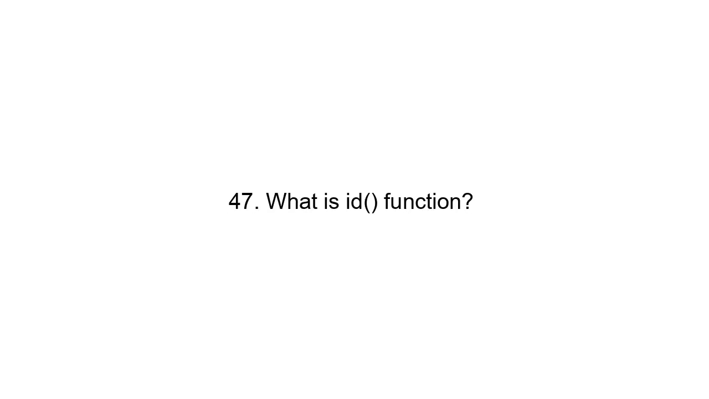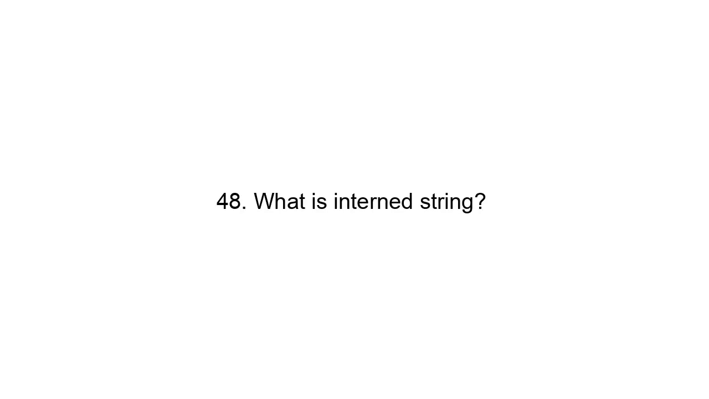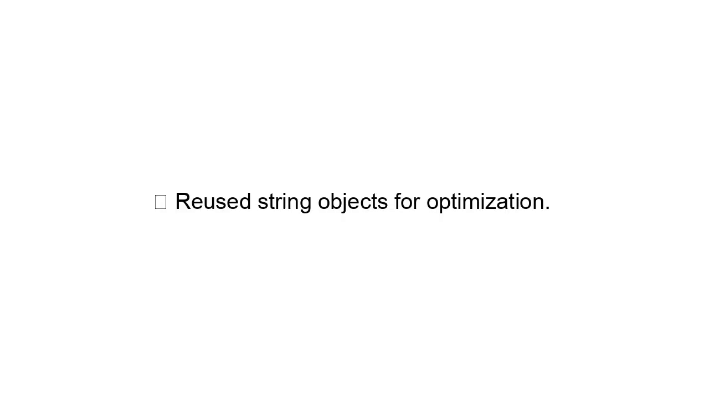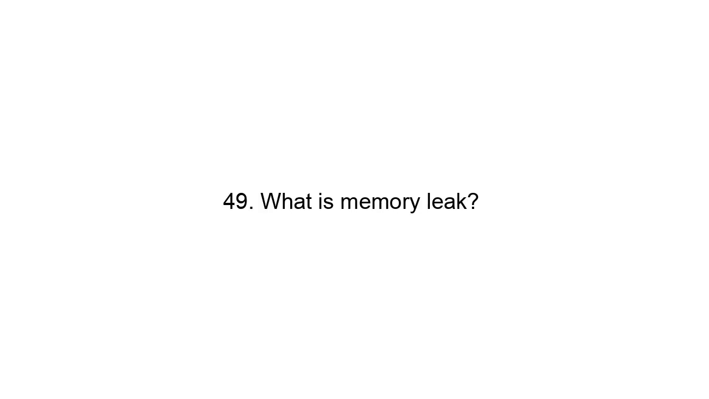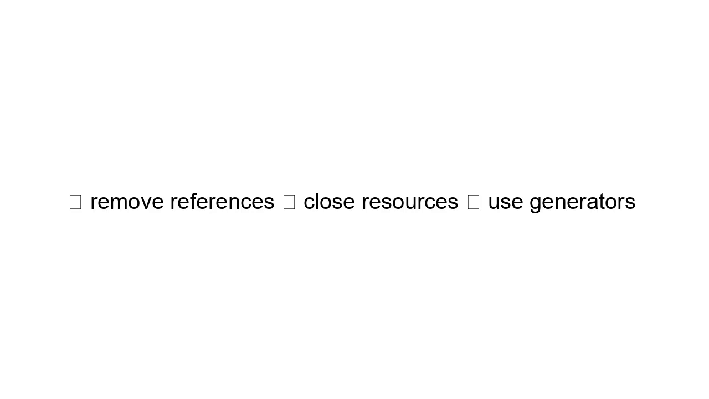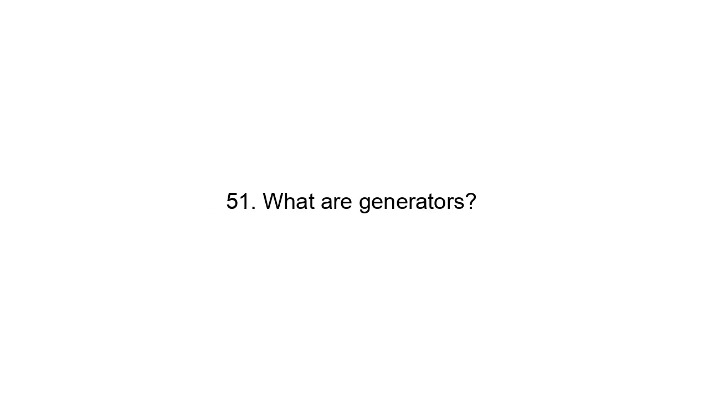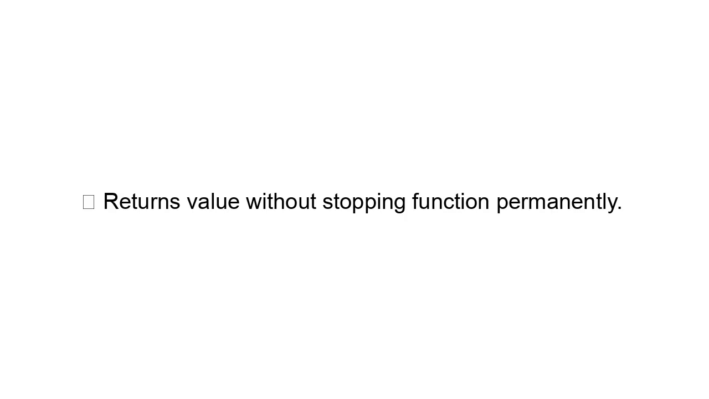47. What is id function? Returns memory address reference. 48. What is interned string? Reused string objects for optimization. 49. What is memory leak? Unused memory not released. 50. How to avoid memory leaks? Close references. Close resources. Use generators. 51. What are generators? Functions that yield values lazily. def gen(): yield 1. 52. What is yield? Returns value without stopping the function permanently.